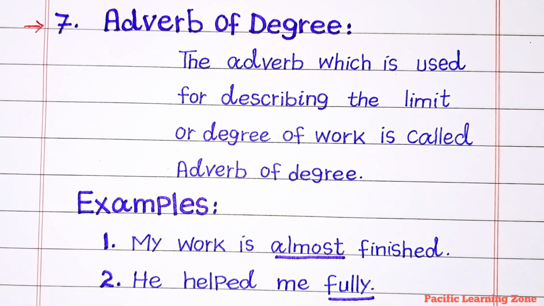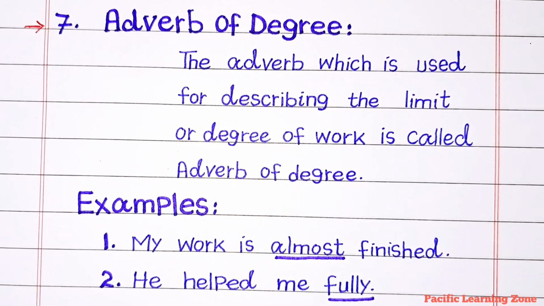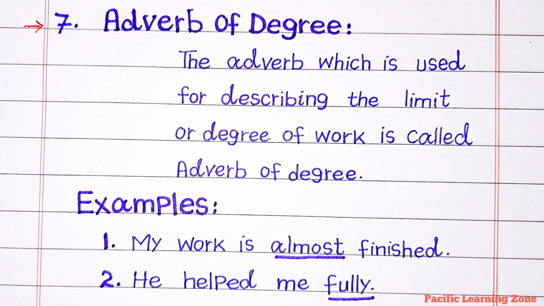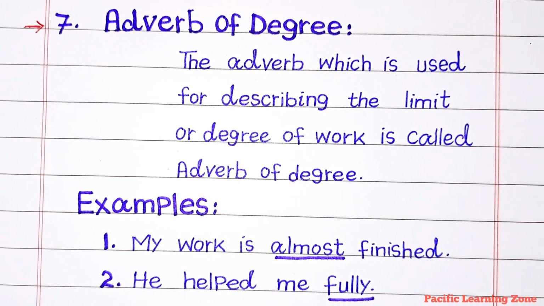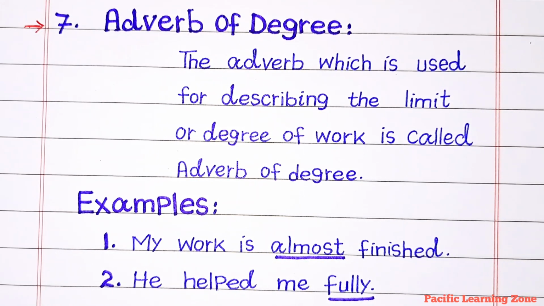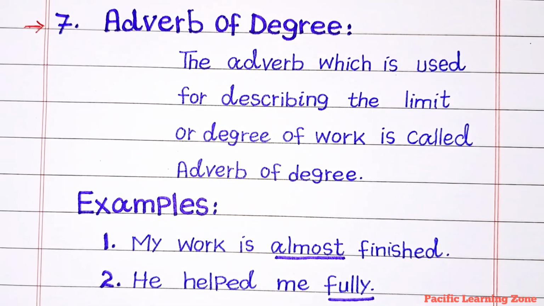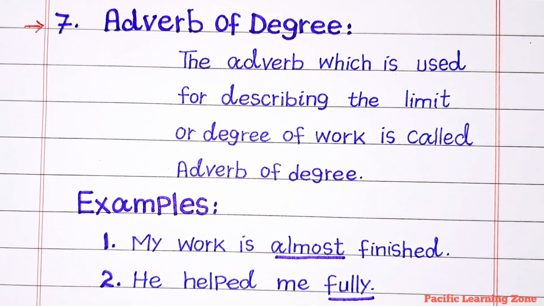The seventh one is adverb of degree. The adverb which is used for describing the limit or degree of work is called adverb of degree. Examples: My work is almost finished. He helped me fully. Here, almost and fully are adverbs of degree.